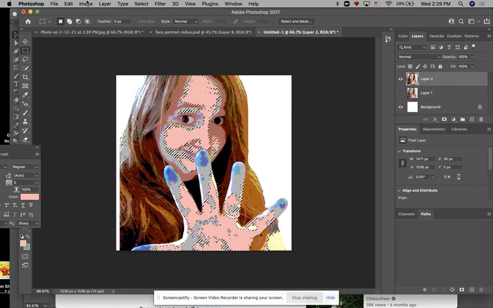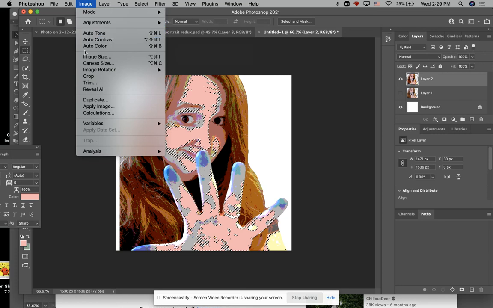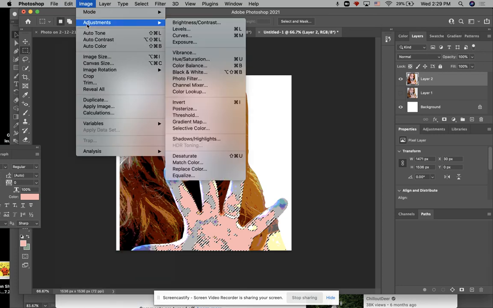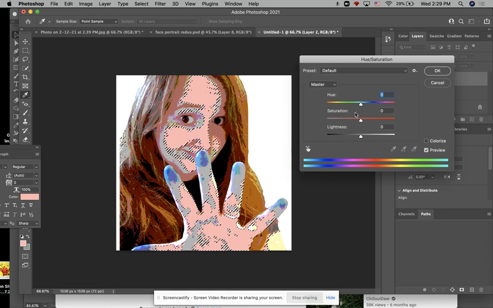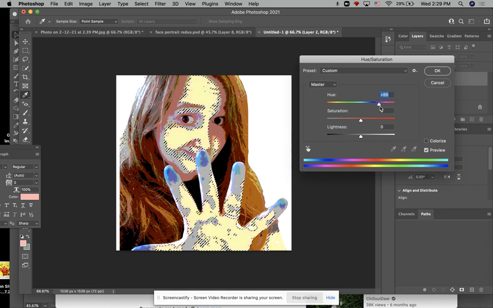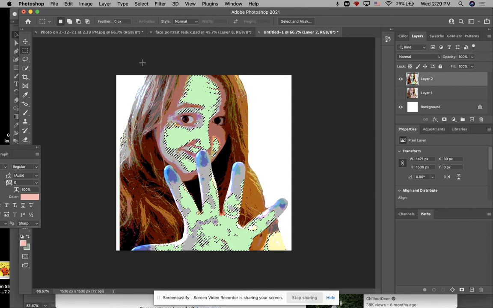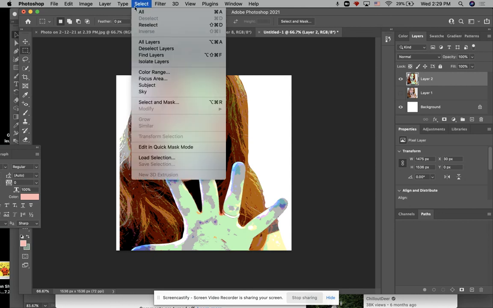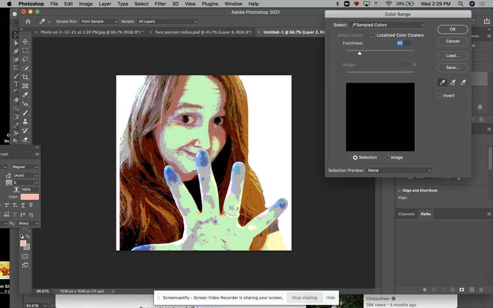The other thing I can do if I don't want to go by fill is go to Image, Adjustments, Hue and Saturation, and drag along my selection there. See how that's a little bit lighter green? I'm going to click to deselect. I could also hit Command D, and I'm going to do the same thing. Color Range. This time I'm going to back out to the slightly darker pink, hit OK.